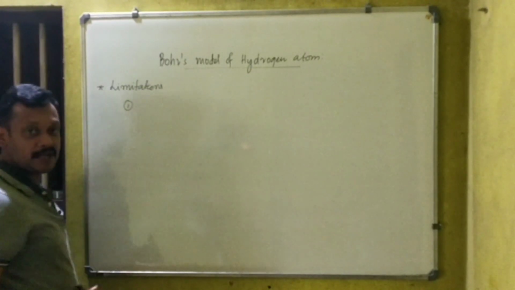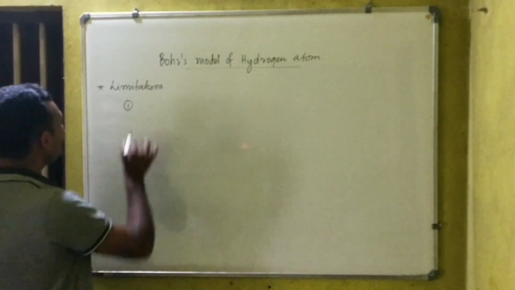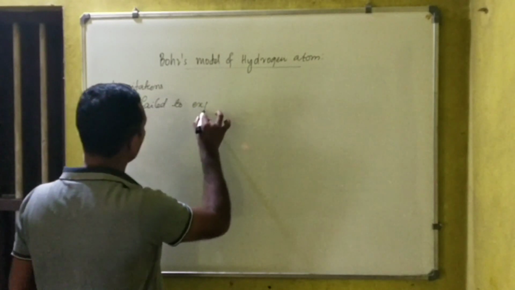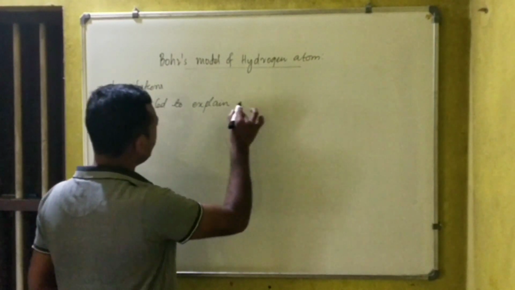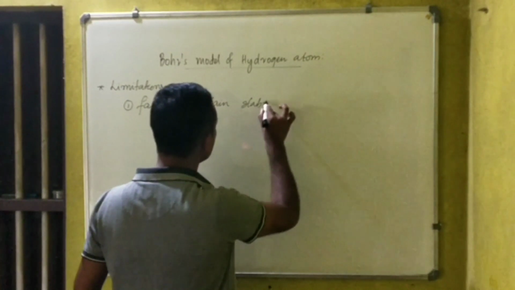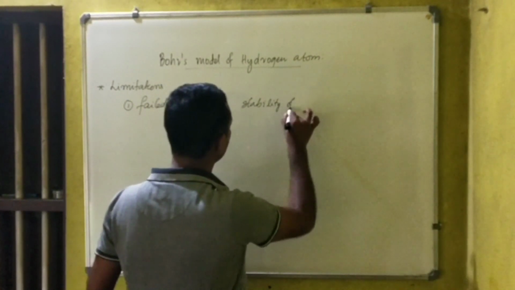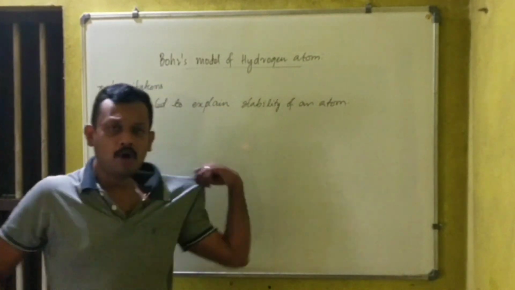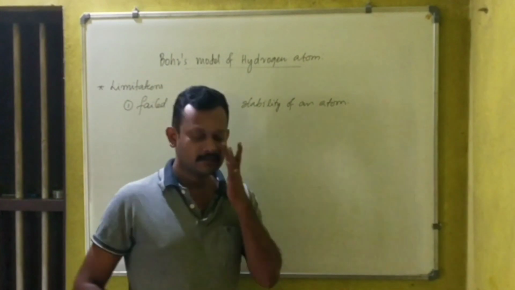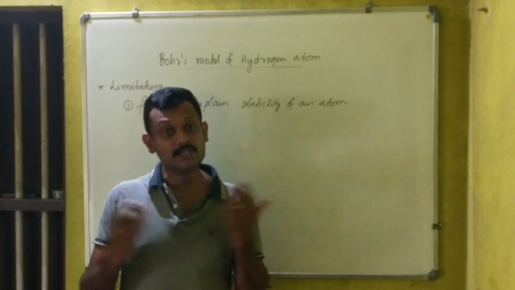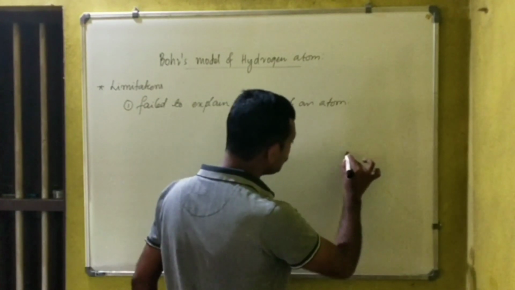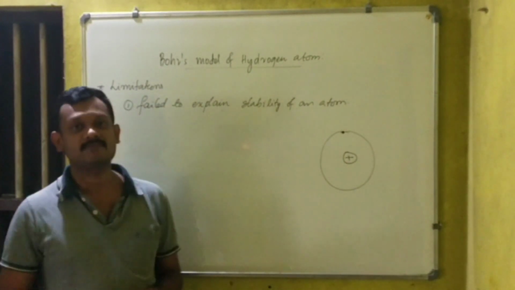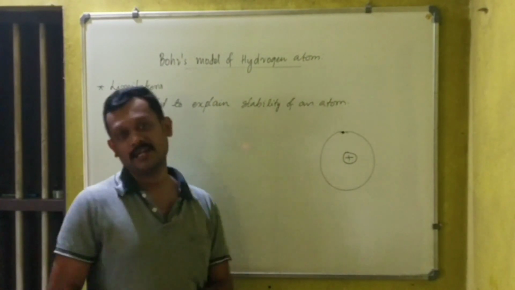Limitations. The first limitation of Rutherford's atom model, as you all know, is that it failed to explain the stability of an atom. How was it a failure in explaining the stability of an atom? As you know, this is a nucleus. Electrons are revolving around the nucleus, or in case of a hydrogen atom, the electron is revolving around the nucleus.